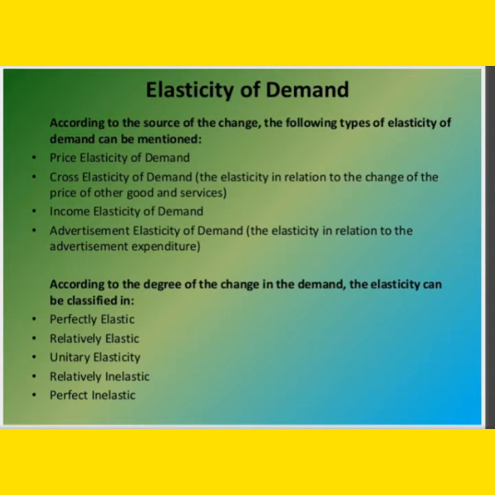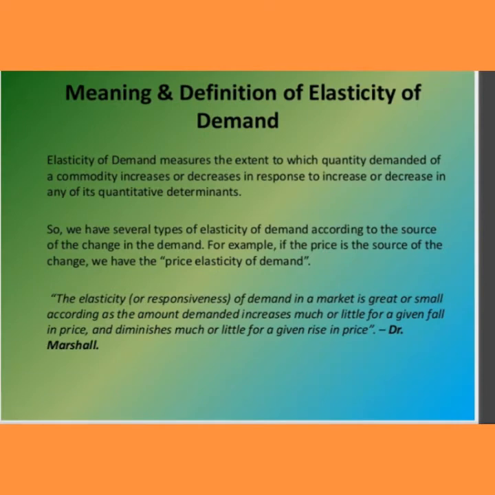And according to the degrees of the changes in the demand, the elasticity can be classified into perfectly elastic demand, relatively elastic demand, unitary elastic demand, relatively inelastic demand, and perfectly inelastic demand. So the first classification is based upon the types and the second is based on the degrees of its changes.